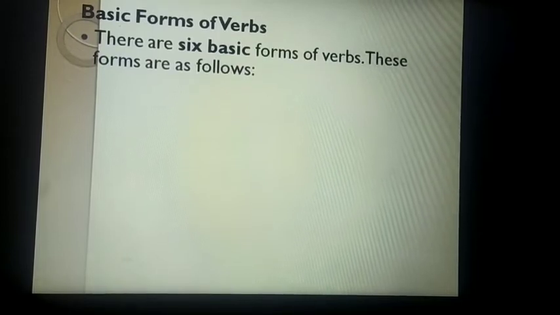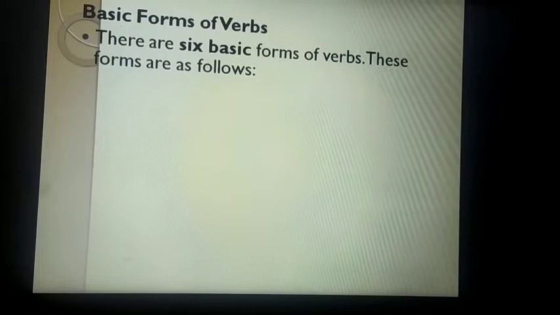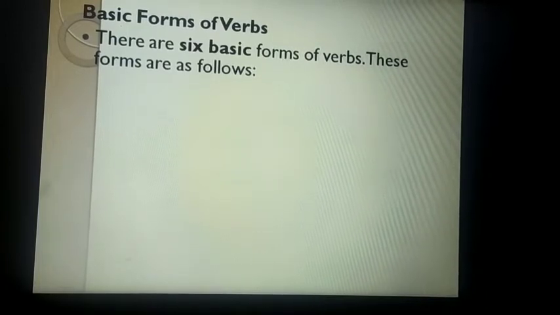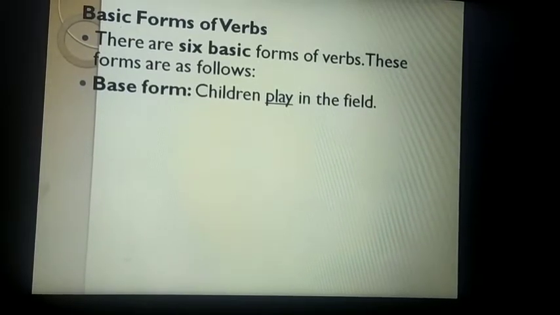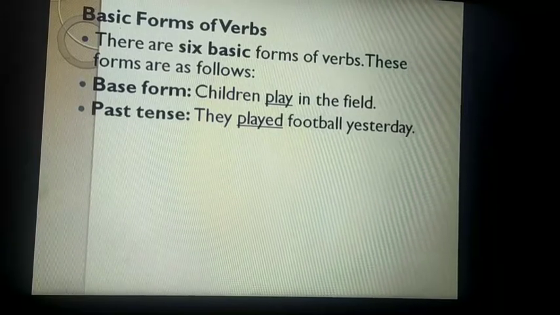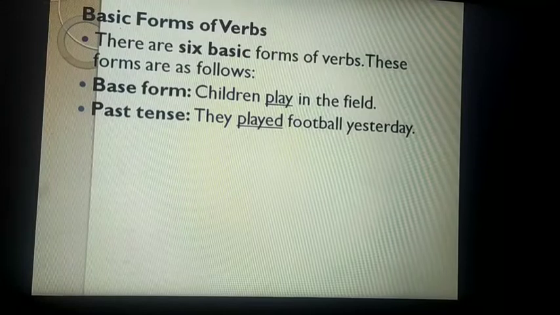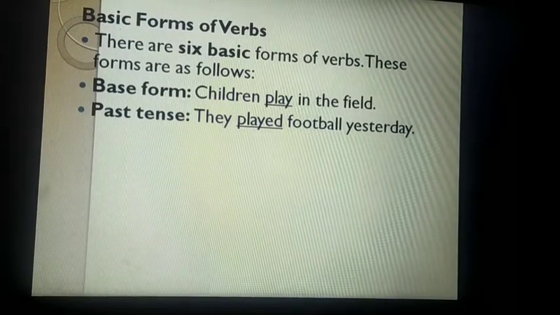So there are 6 basic forms of the verbs. They tell us about the different times. The first one is known as the base form. Children play in the field, with the plural, the first form of the verb is there. Past is they played football yesterday. Played is talking about past.